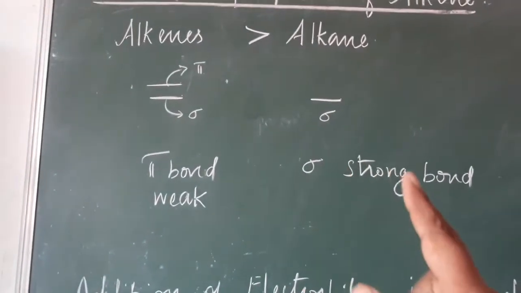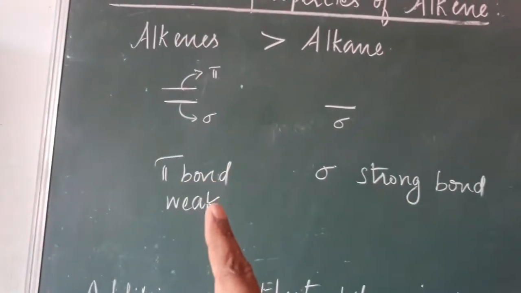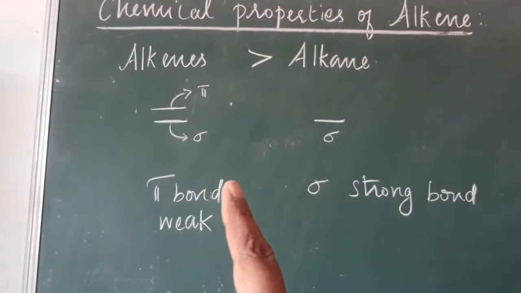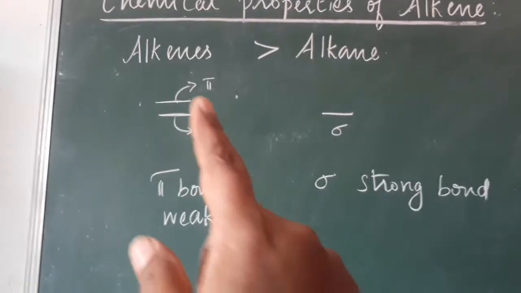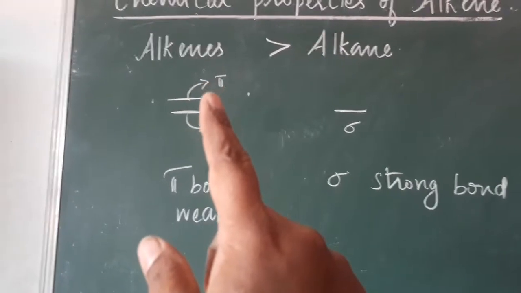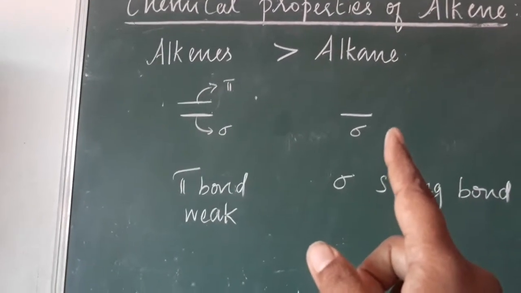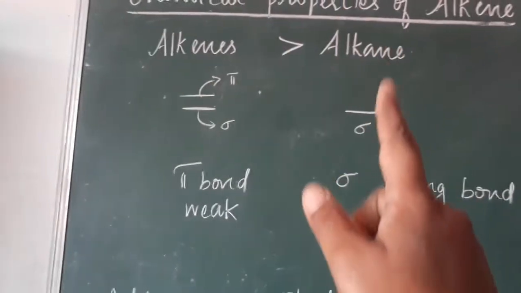The sigma bond is a strong bond, but the pi bond is a weak bond. So the reason it is more reactive is that the pi bond easily breaks up compared to the sigma bond, so alkene is more reactive than alkane.